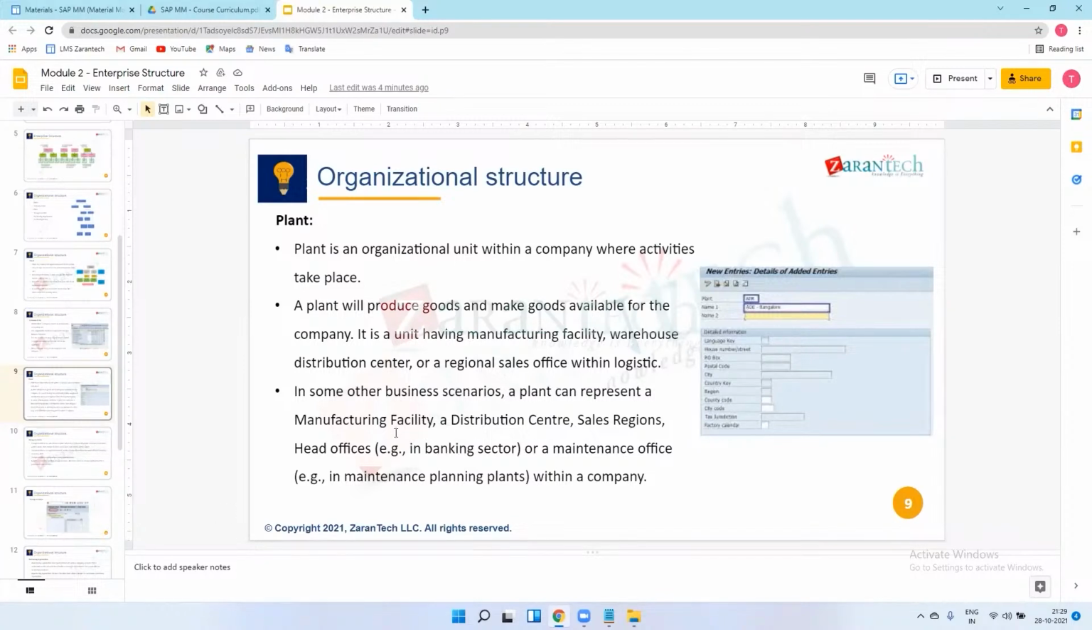And for manufacturing, they require some robots or machines. For those machines, they require maintenance, so a maintenance office will be there as well. So the manufacturing facility, distribution center, and maintenance office are all included in these plants.